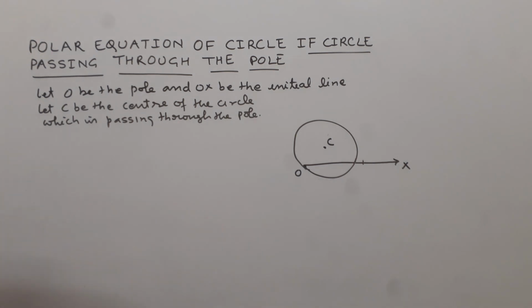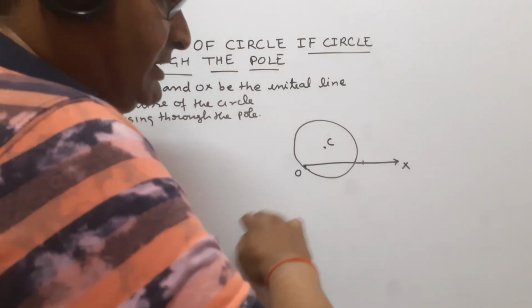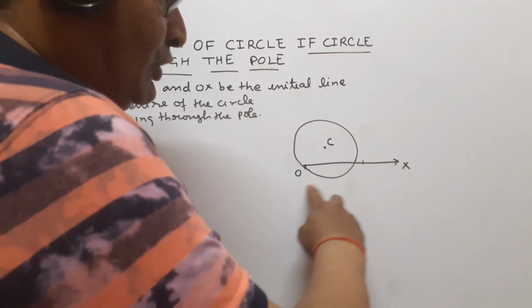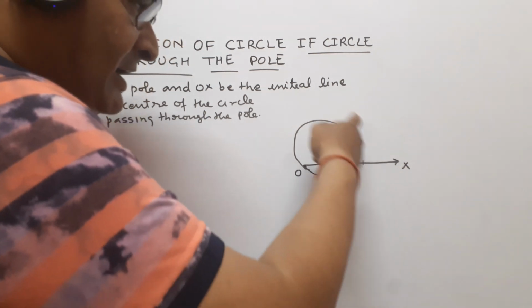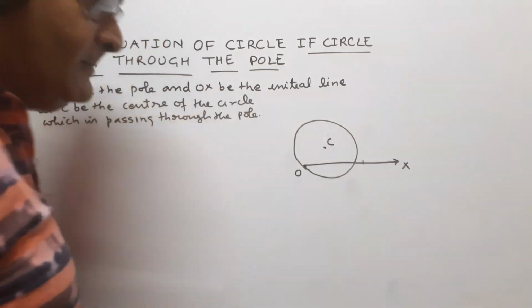आप देख सकते हैं यहाँ O फिक्स पॉइंट है, this is pole. OX fixed horizontal straight line, this is called OX, this is called initial line, and this is the circle whose center is C which is passing through the pole.